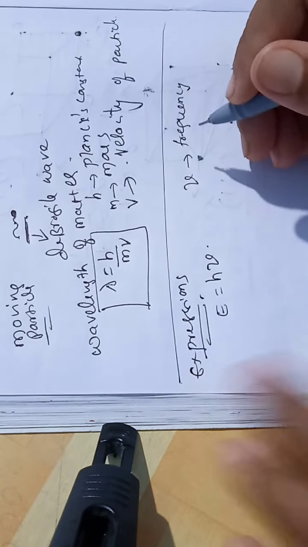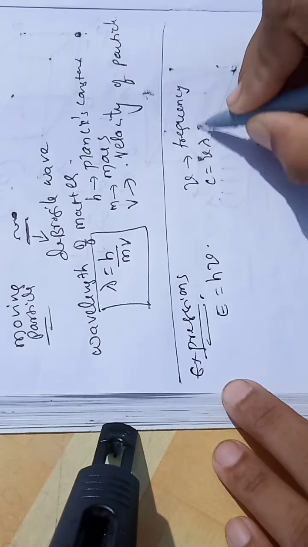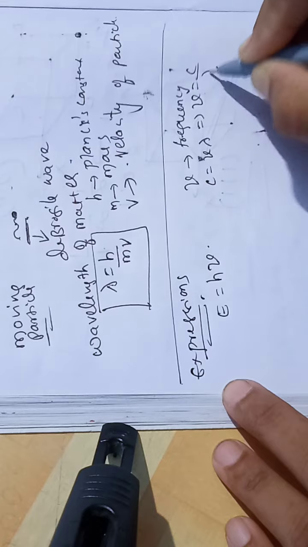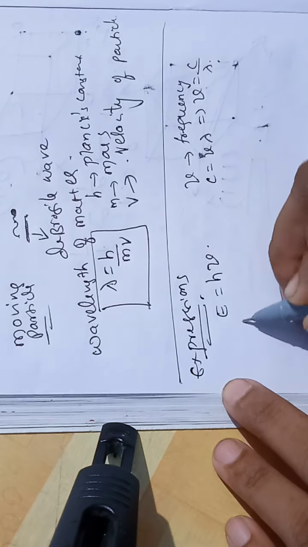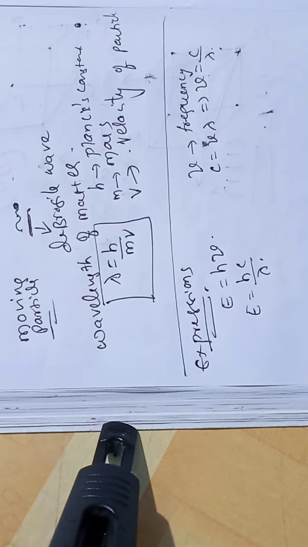We know that c equals nu lambda, so in place of nu, I will substitute c by lambda. So E equals hc by lambda.